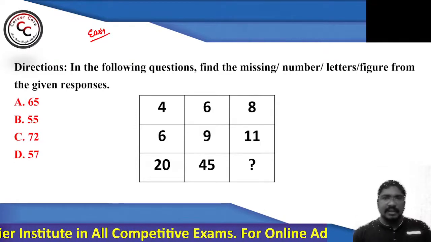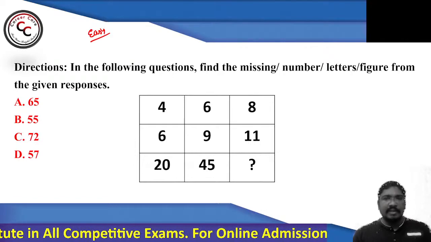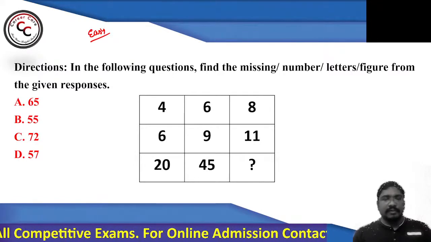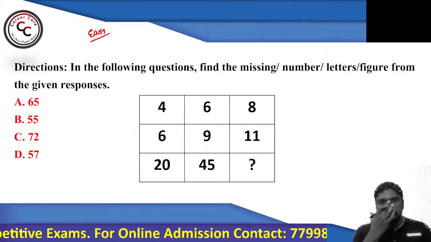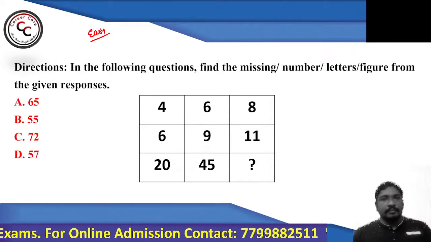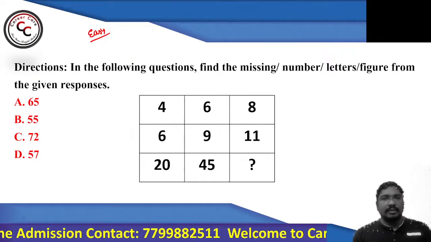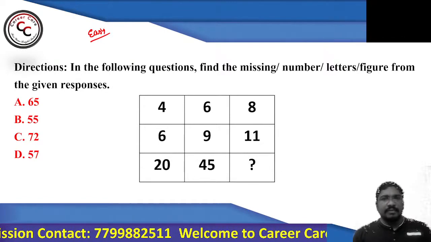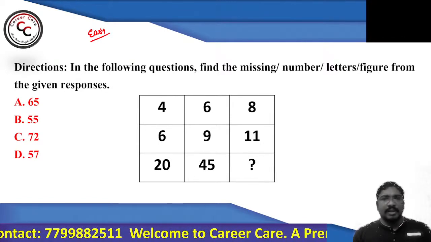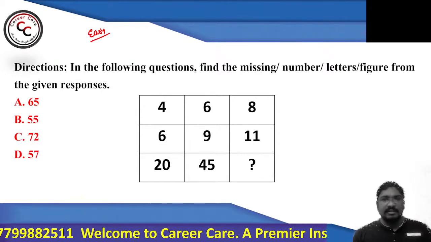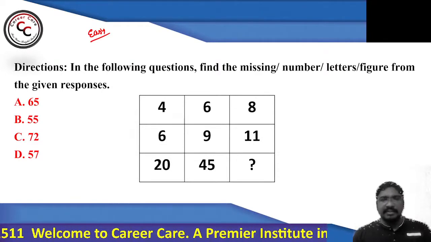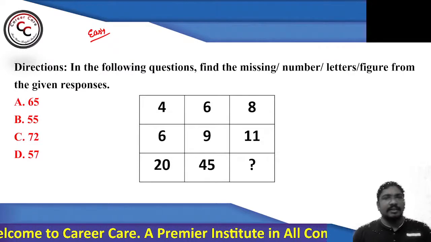4, 6, 8, 6, 9, 11, 20, 45. So 6 4s are 24. 24 minus 4, 20. 6 9s are 54. 54 minus 4, 50. No chance. Similarly, 8 11s, no chance. Go for squares. Let's see.